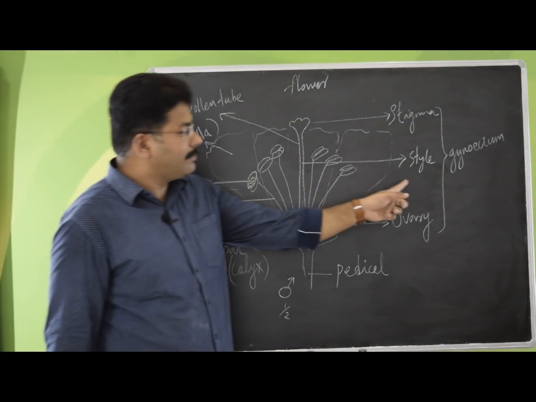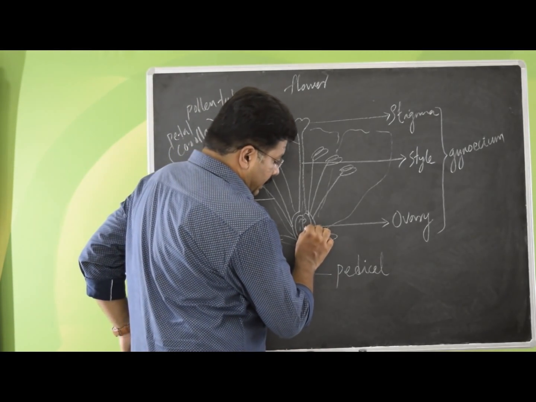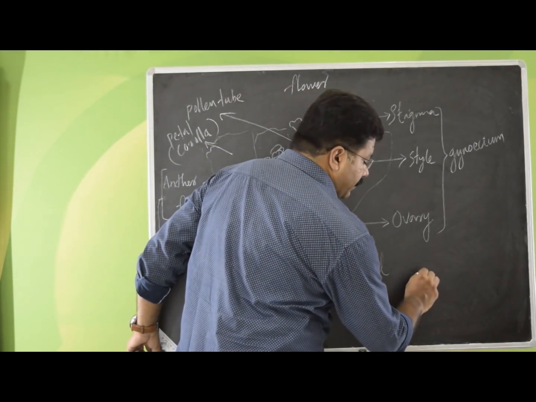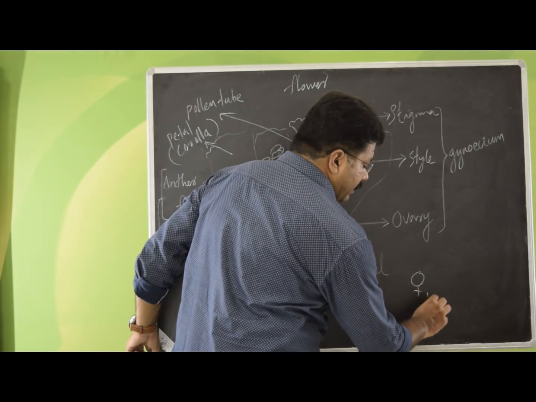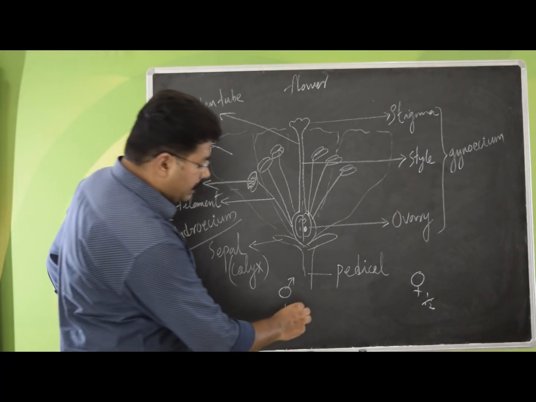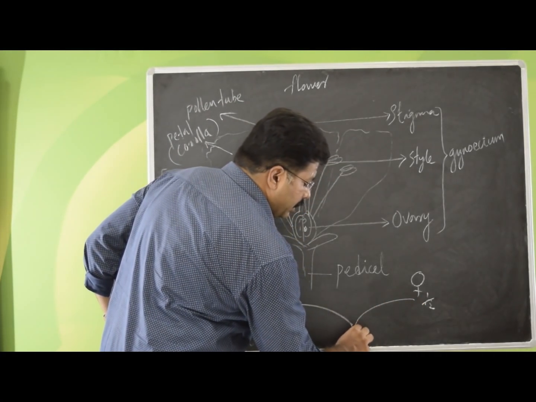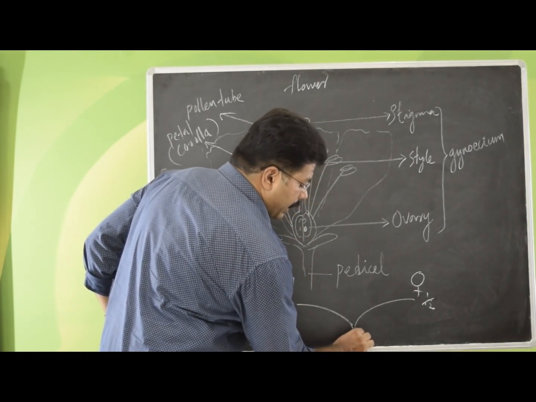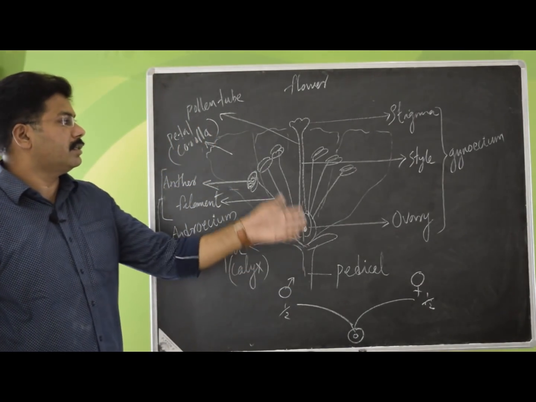And here you have the ovary that has an egg inside, that is also the female part, also having half set of chromosomes inside. So, when they join together, a new zygote, an organism, is formed with the actual set of chromosomes of that particular organism.